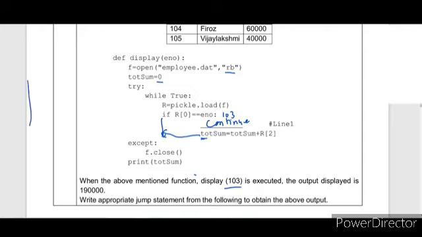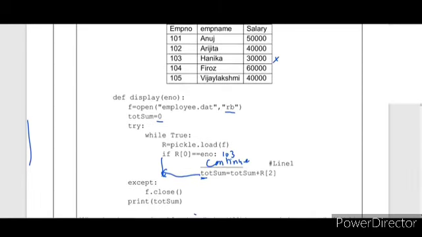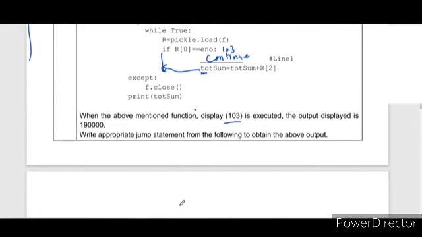So what will happen if the employee number is 103? First the record is 101. It will add 50,000 to the total sum, so the value of total sum will be 50,000. At the second record it will become 90,000. When it comes at 103, it will continue. It will go back to the beginning of the loop and read the next 60,000 and 40,000. After that the loop will end and it will print the total sum. So the correct statement is continue.